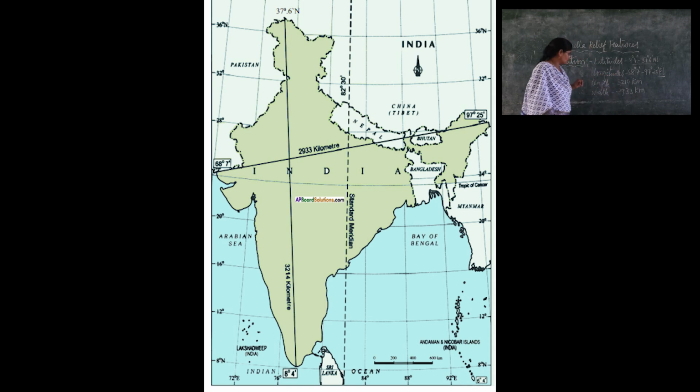And the next point: length of India. What is the length of India? Here length means from north to south. The length of India from north to south is 3,214 kilometers.